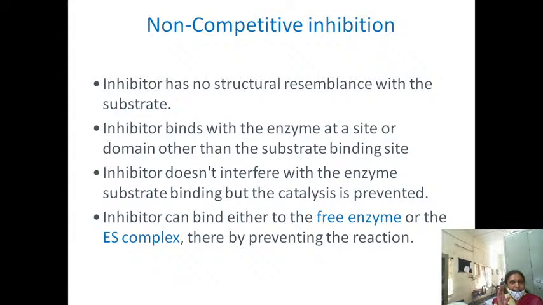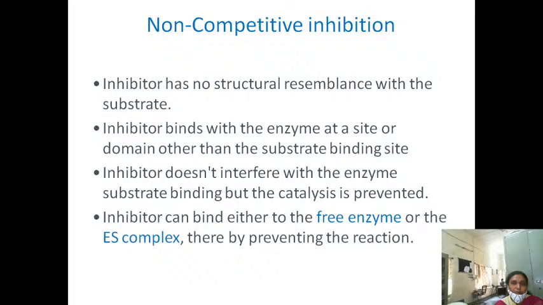There is a specific site for the binding of the substrate. As usual the enzyme will bind to the substrate, but here the inhibitor binds to the enzyme at a site other than the active site. So the inhibitor does not interfere with enzyme substrate binding, but catalysis is prevented. Why? Because as usual the substrate will go and bind to the enzyme, but the inhibitor binds to the other site of the enzyme, thereby forming the enzyme substrate inhibitor complex.